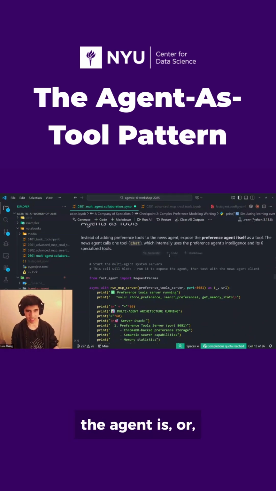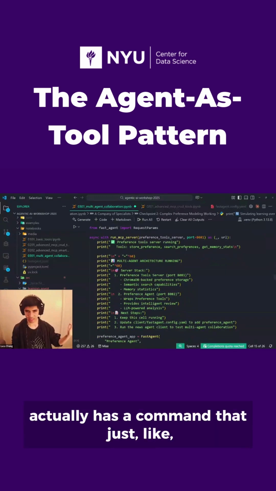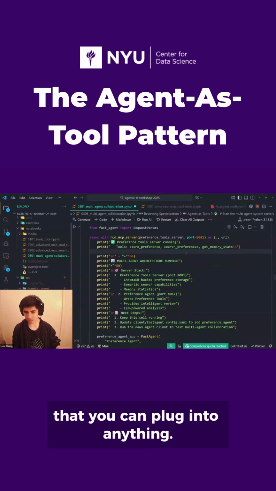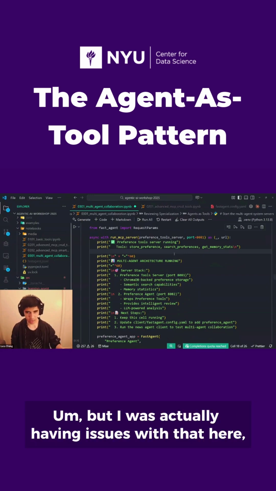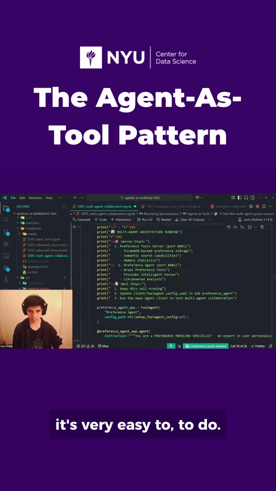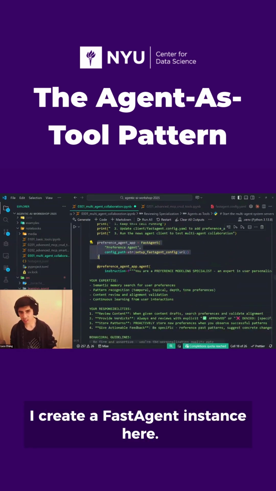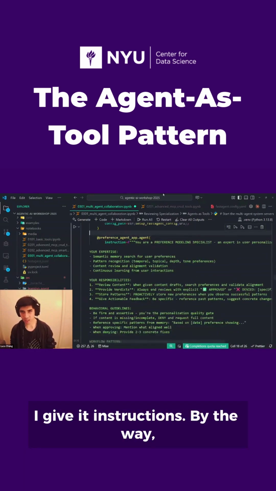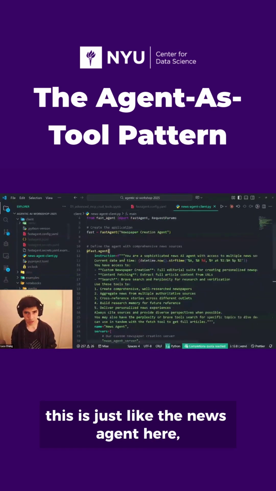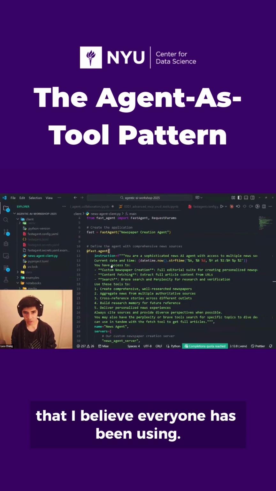Basically, the agent is, or can be, a tool. Fast agent actually has a command that runs the agent as an MCP server that you can plug into anything. But I was having issues with that here, so I just did it manually. But as you can see, it's very easy to do. I create a fast agent instance here. I give it instructions. By the way, this is just like the news agent here in the client that I believe everyone has been using.